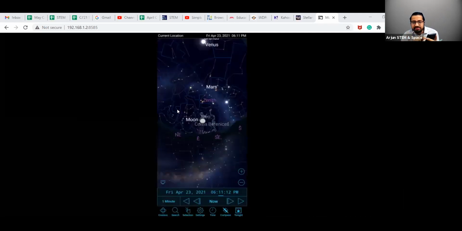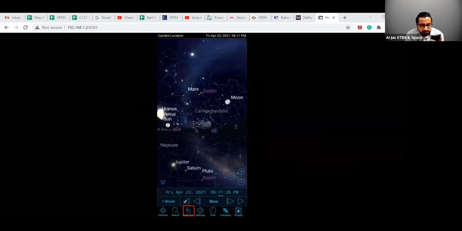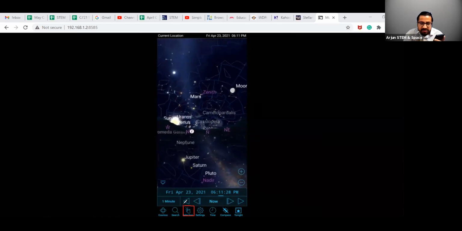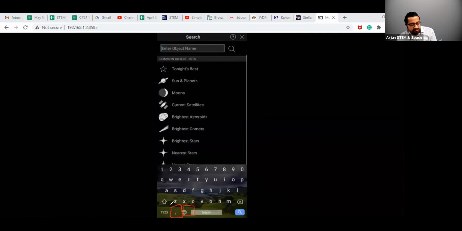Once you have changed the settings, the next thing you can do is get to selection. Just next to the settings, the next option is selection, which is over here. If I go to selection, it goes to the center object or the object info, for the different object where I want to go. Let's say I want to search for any particular object, I go to this search window and select an object, let's say, Andromeda.